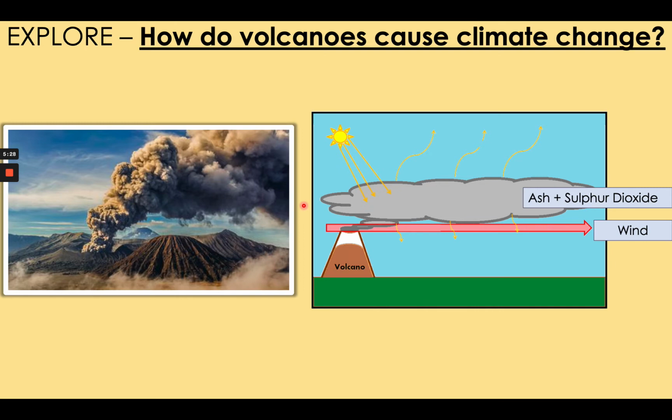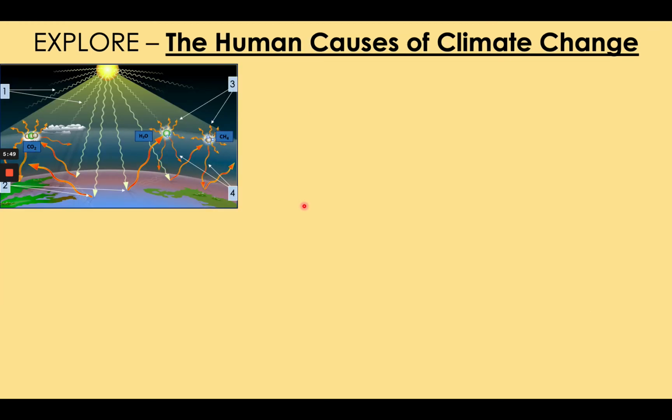So volcanoes can cause temporary climate change in the form of global cooling. But volcanoes do not erupt often enough or powerfully enough to be able to explain current climate change, which is in fact a period of global warming. That is explained by human activity. Please write the subtitle and underline it.